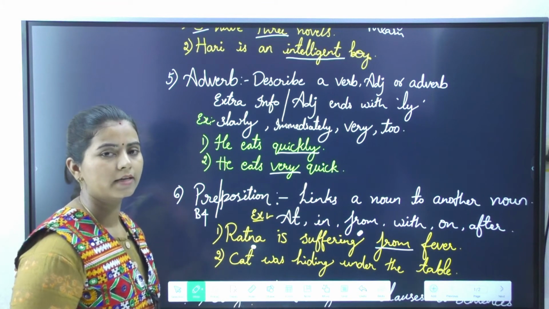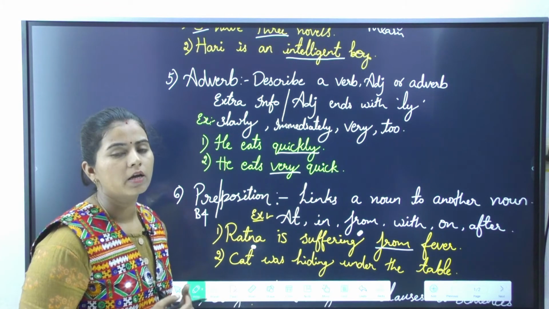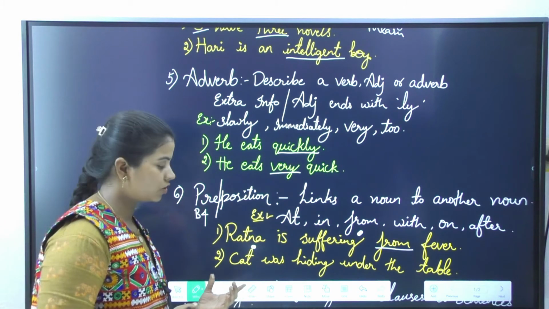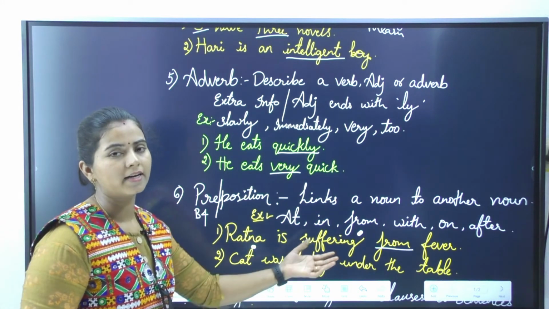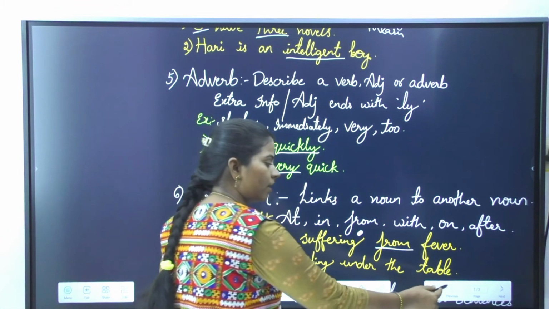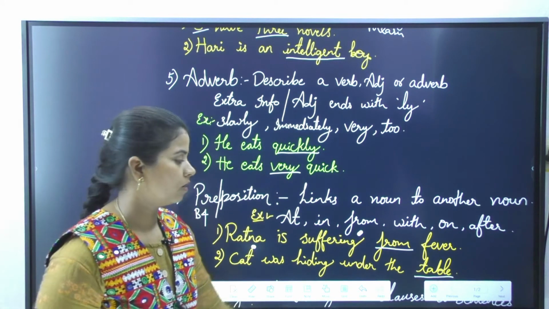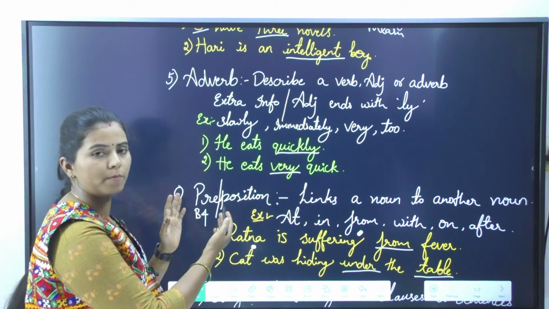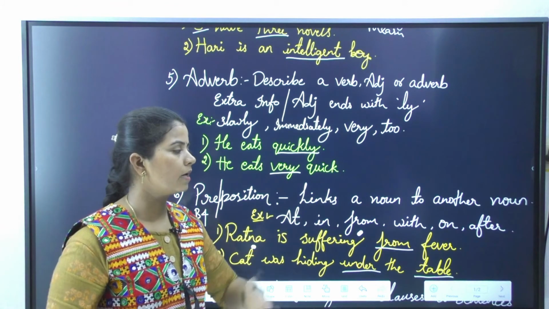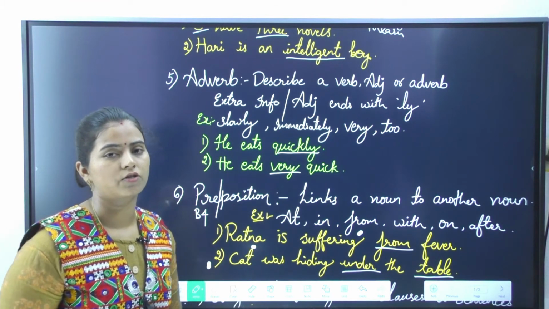Let us move on to the other example. Cat was hiding under the table. Where are the nouns? One is cat and another is table. So what is the position of the cat? It is lying under the table. The is an article, so don't consider it; the table together you may consider as a noun, or else simply table. You may remember this by splitting the word preposition, or else remember that it links two nouns. So let us move on to the seventh one, that is conjunction.